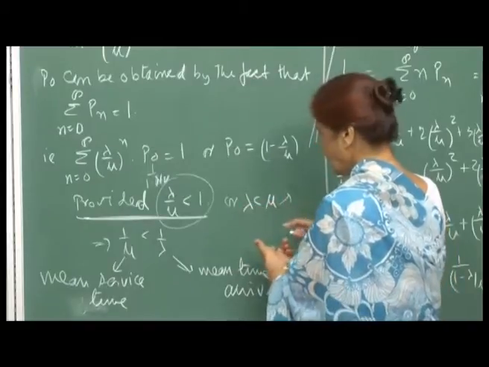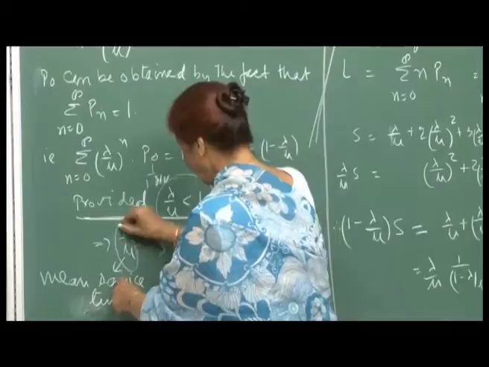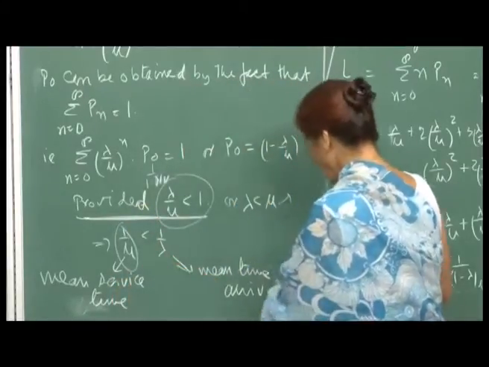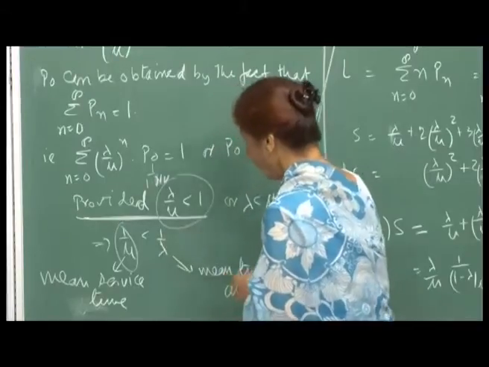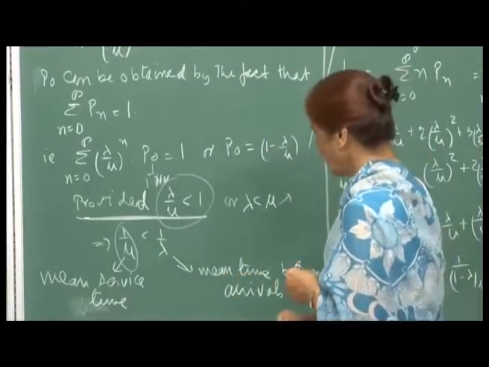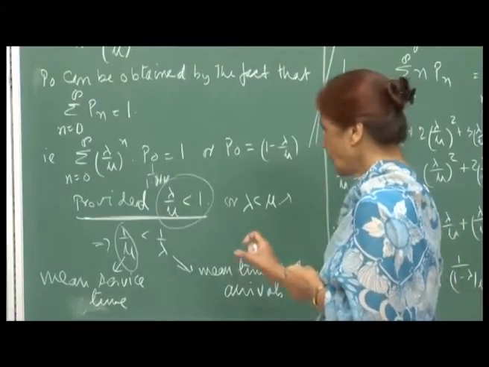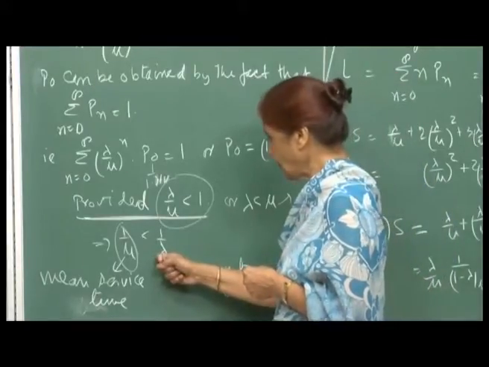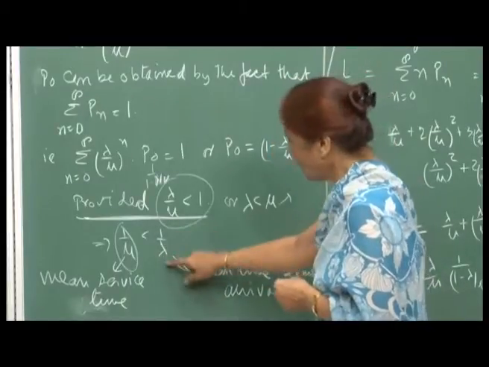So, therefore, the mean time is 1 by mu. So, mean service time is 1 by mu. Now, this should be less than 1 by lambda, which is the mean time between arrivals, remember, because if the arrival process is Poisson with rate lambda, then the inter-arrival times are exponential with parameter lambda, and therefore the mean time between two arrivals will be 1 by lambda.